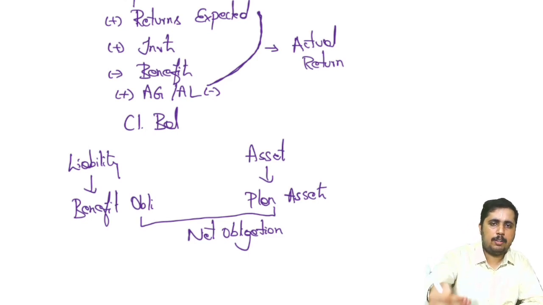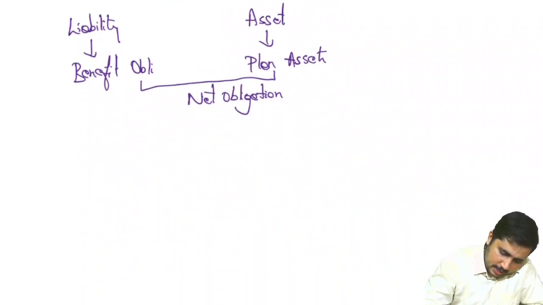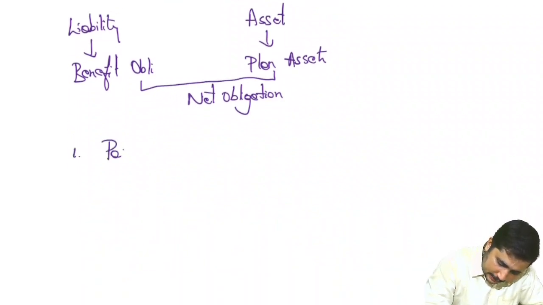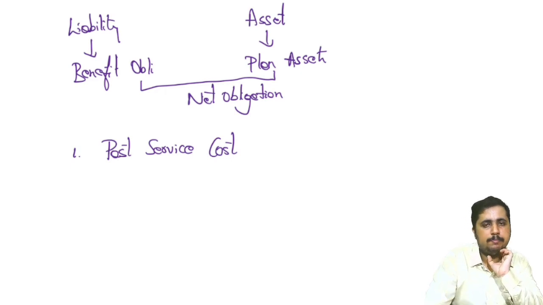Let us take up two more concepts now, which are related to this only. Once we are done with this, the defined benefit obligation will come to an end. The first one is the concept of past service cost. Okay, now what do we mean by past service cost?